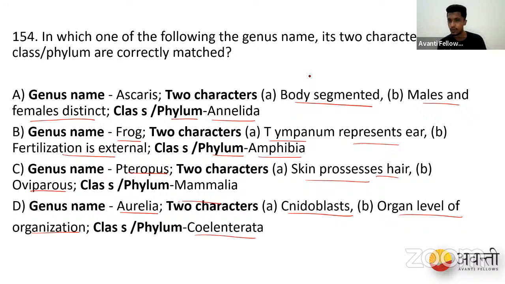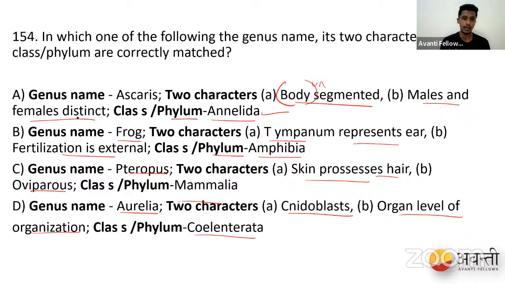So let's see if you have got the right option. Ascaris: is the body segmented? No, the body is unsegmented. Males and females can be distinct because the females are longer than the males. That is a very easy characteristic to pick up. And they belong to Annelida? That is also not correct, since the body is unsegmented.